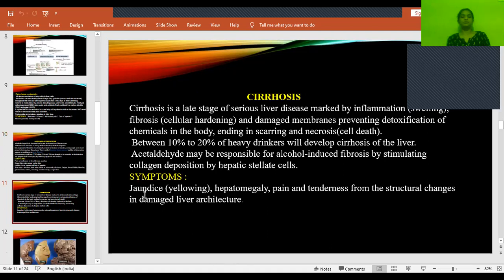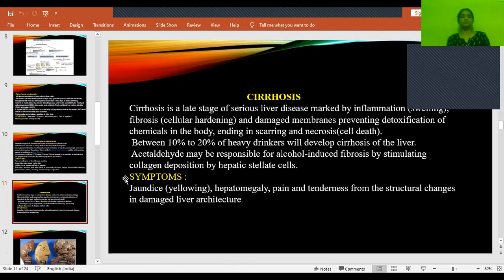And then coming to cirrhosis, as I said, cirrhosis is the last stage of cell injury marked by inflammation, that is swelling, fibrosis, that is cellular hardening, and damaged membranes preventing the oxidation or detoxification of chemicals. Generally, the actual role of the liver is to detoxify any chemicals in the body. But this ability will be lost due to formation of scar tissue.